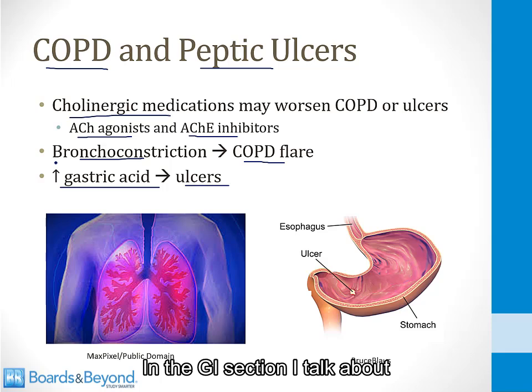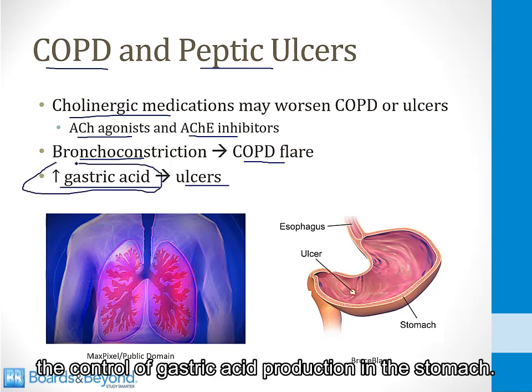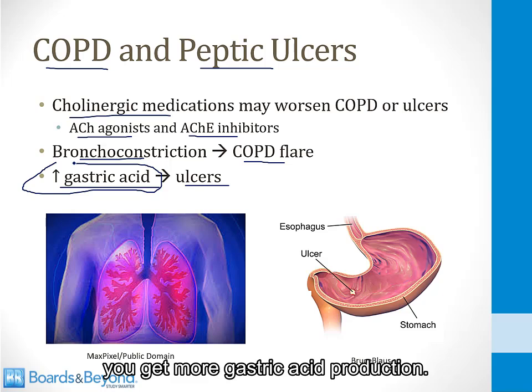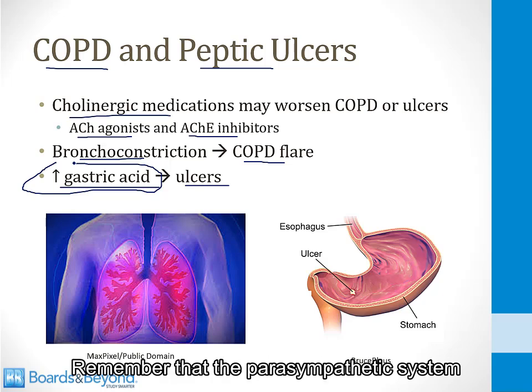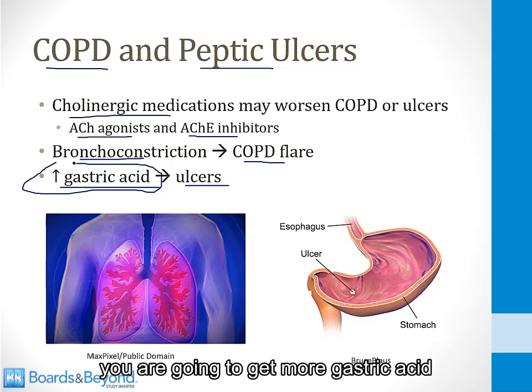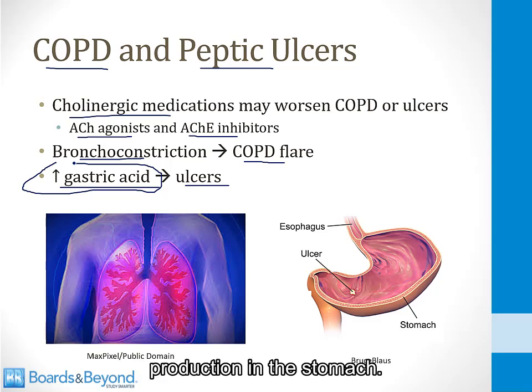In the GI section, I talk about the control of gastric acid production in the stomach, but anytime you activate muscarinic receptors, you get more gastric acid production. Remember that the parasympathetic system is the rest or digest system, so anytime you activate parasympathetic receptors, which are cholinergic, you are going to get more gastric acid production in the stomach.